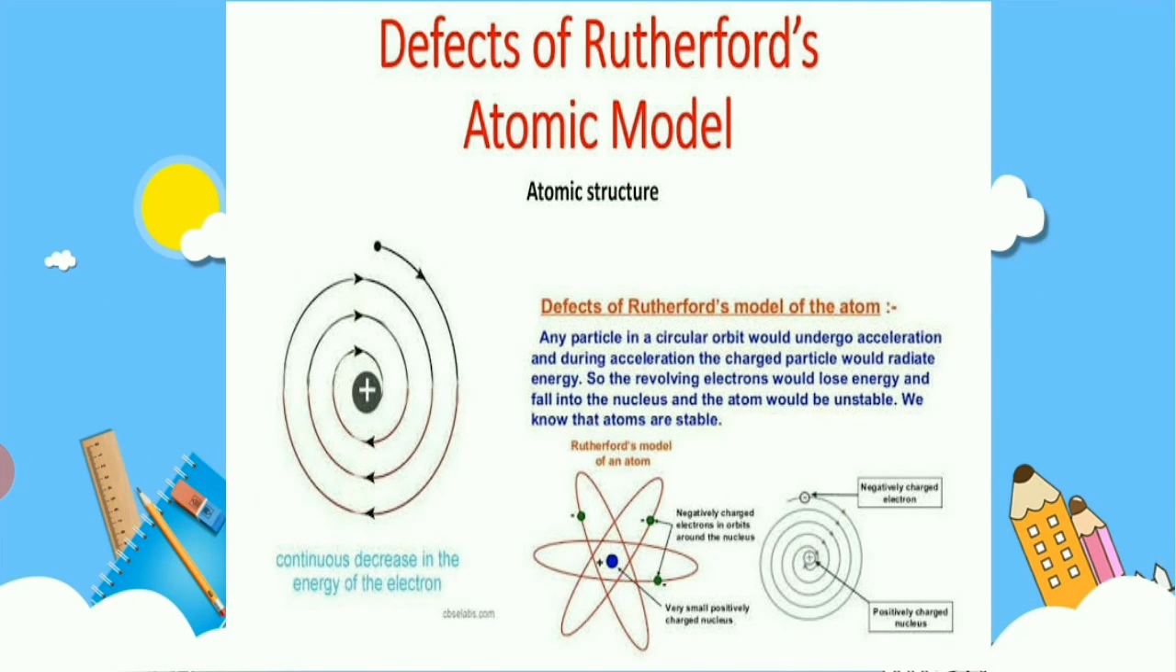But whatever proposals and observations were given by Rutherford are correct: electrons are revolving, positives are at the center, occupying a small area compared with the size of the atom, and more free space is present inside the atom. These three things are correct in Rutherford's atomic model.